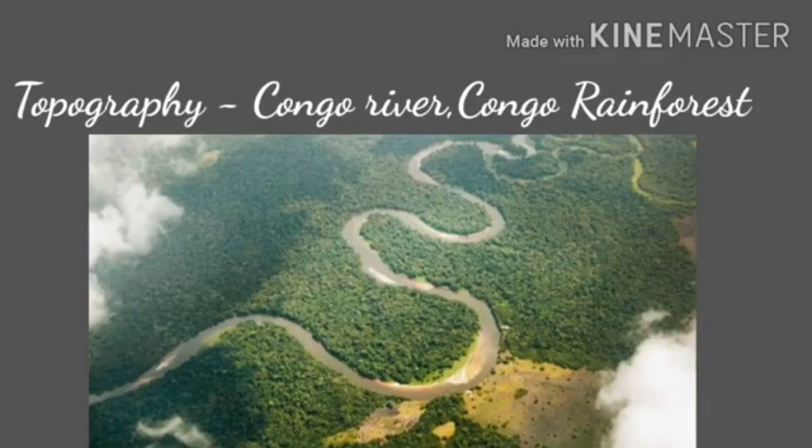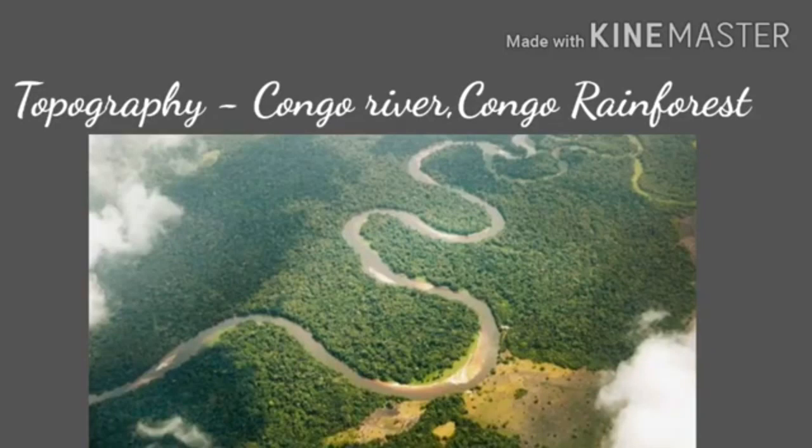For example, topography refers to mountains, valleys, rivers on the surface. Children, the landscape of the country is dominated by the Congo River.